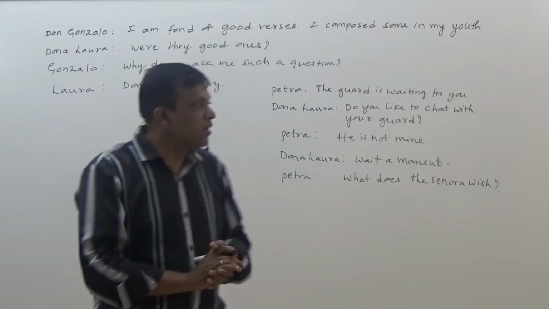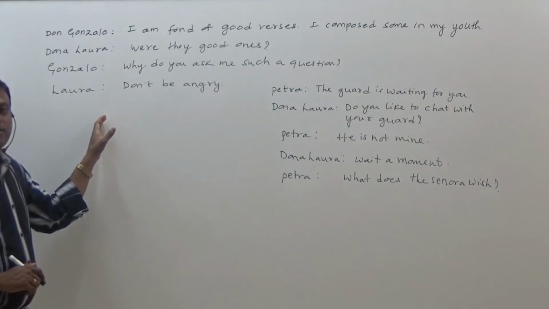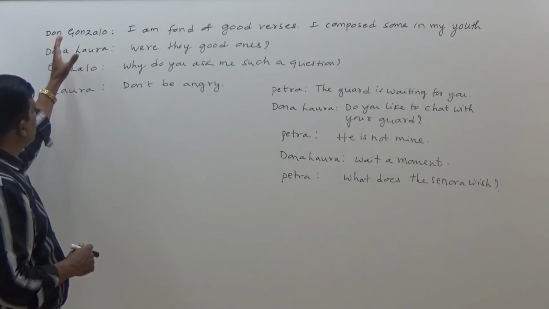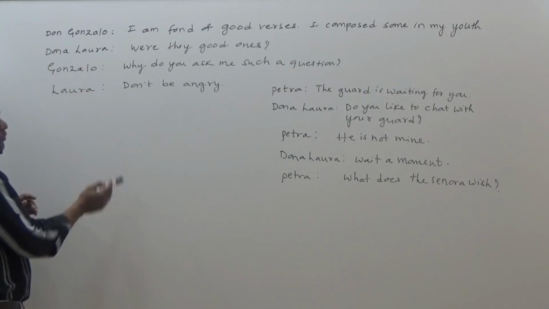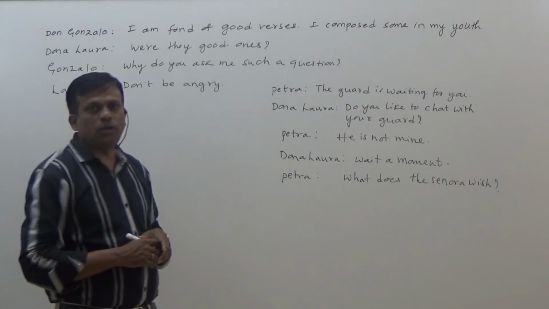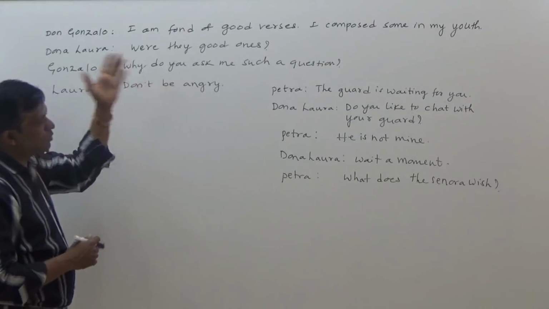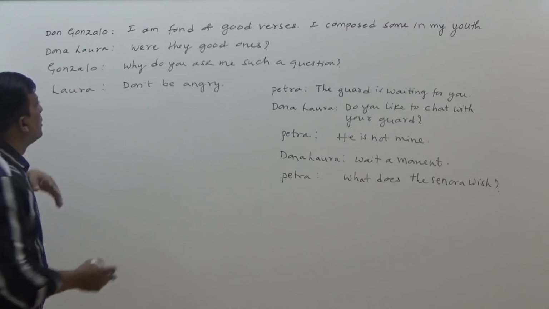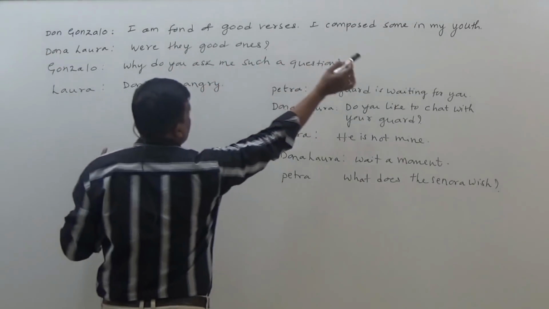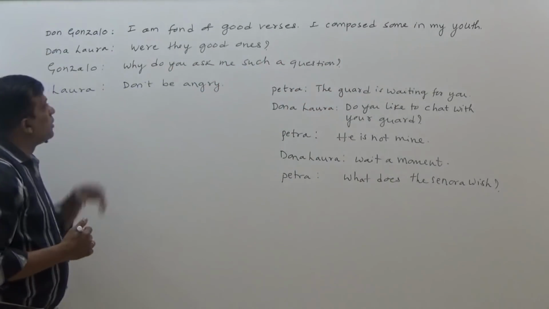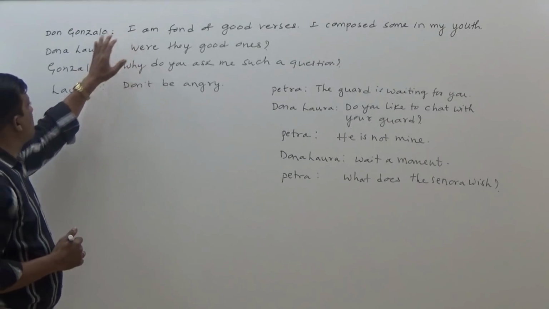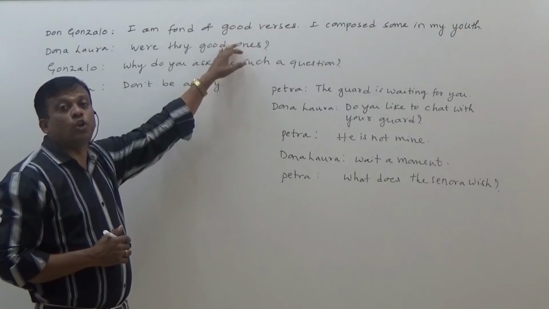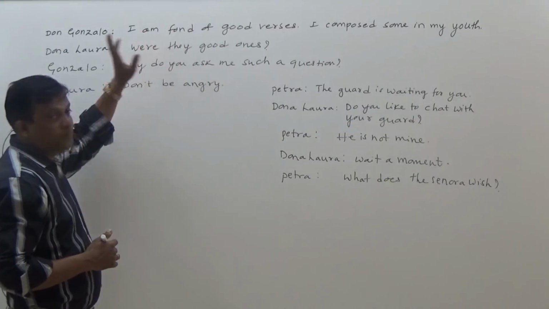So let's see, I have on the board some 2 conversations, dialogues. Number 1 here. It is taken from second PUC textual lessons. See, Don Gonzalo, I am fond of good verses. I composed some in my youth. It is assertive sentence. Then Laura says, were they good ones? Interrogative sentence beginning with helping verb.